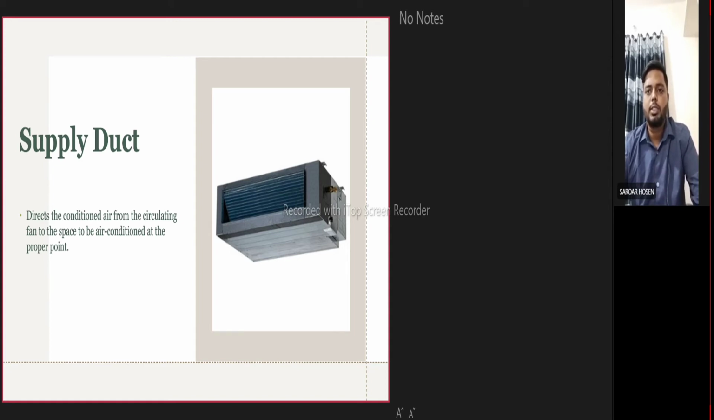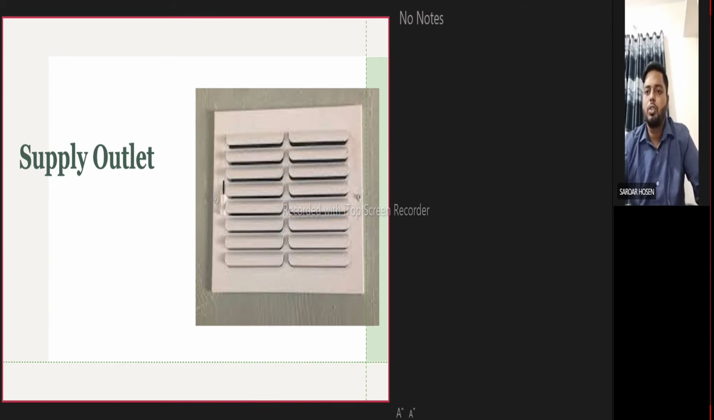Next, supply outlet. In the air conditioning system, a contrivance at the section of a duct through which air is supplied to a space is called supply outlet. These are the outlets that blow air into each room. The conditioned air goes from your air conditioner or furnace through the ductwork and exits out the supply outlet.